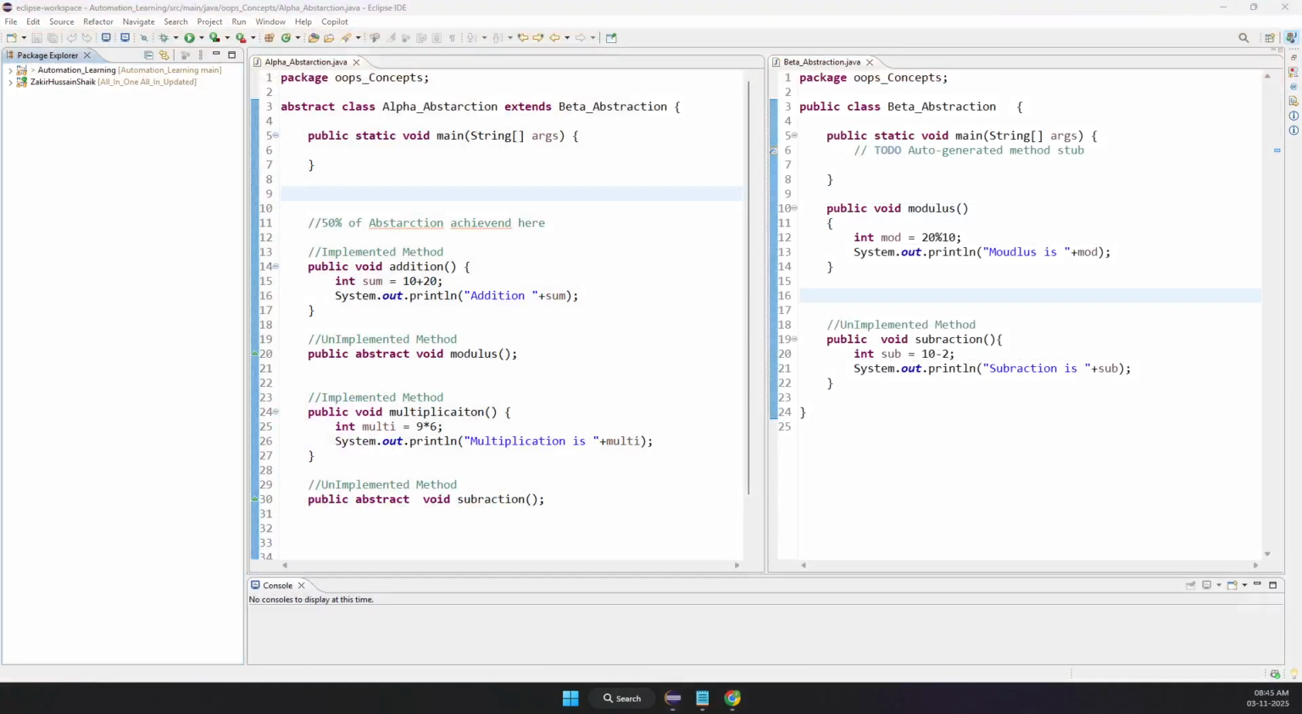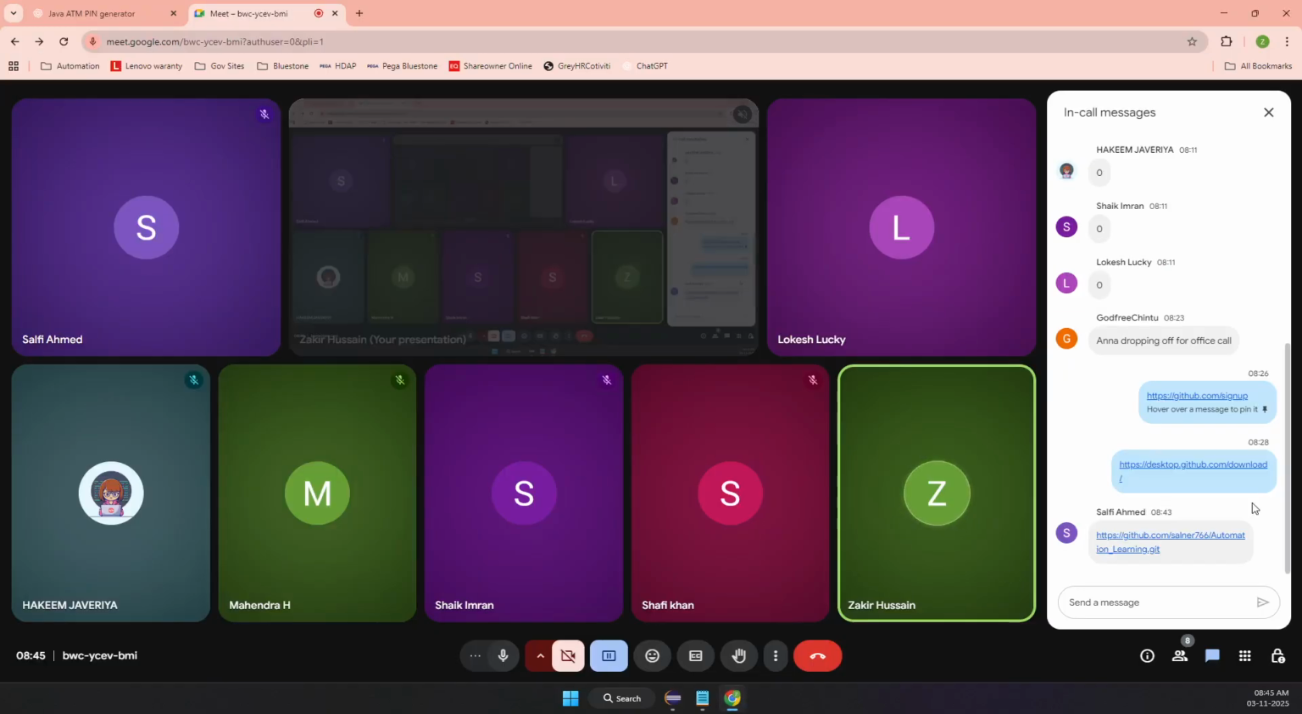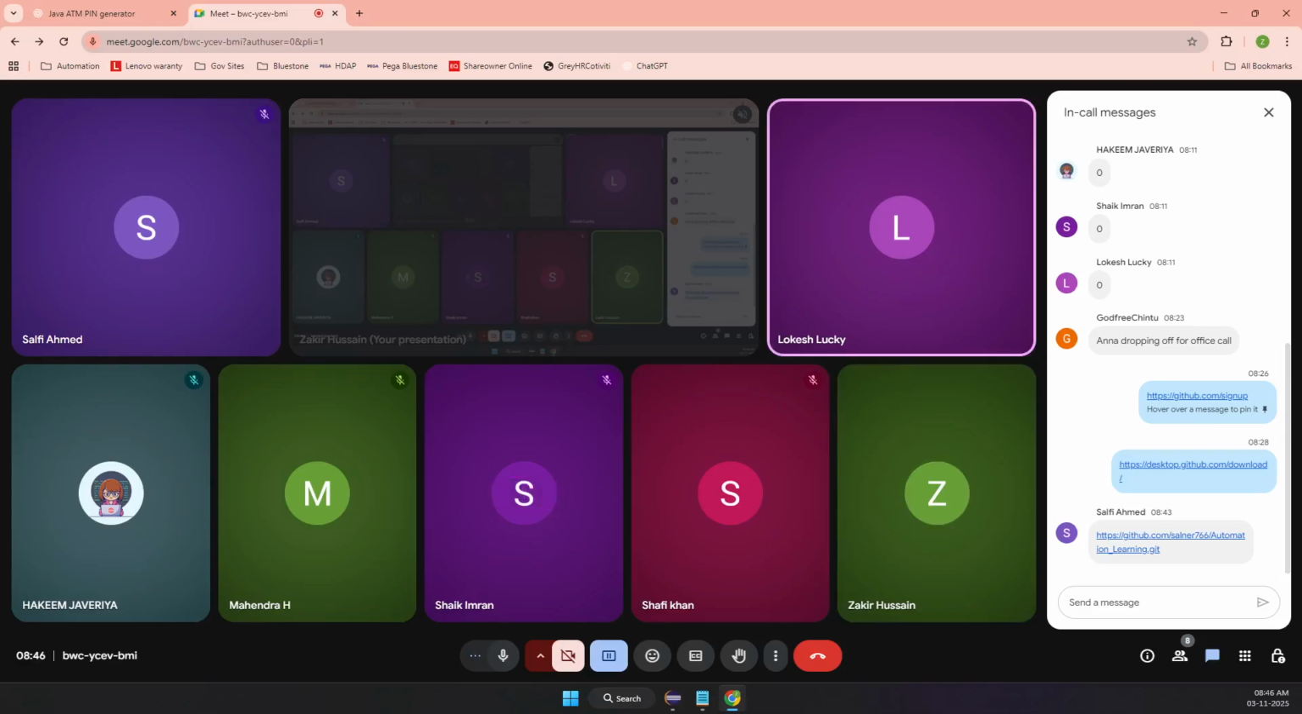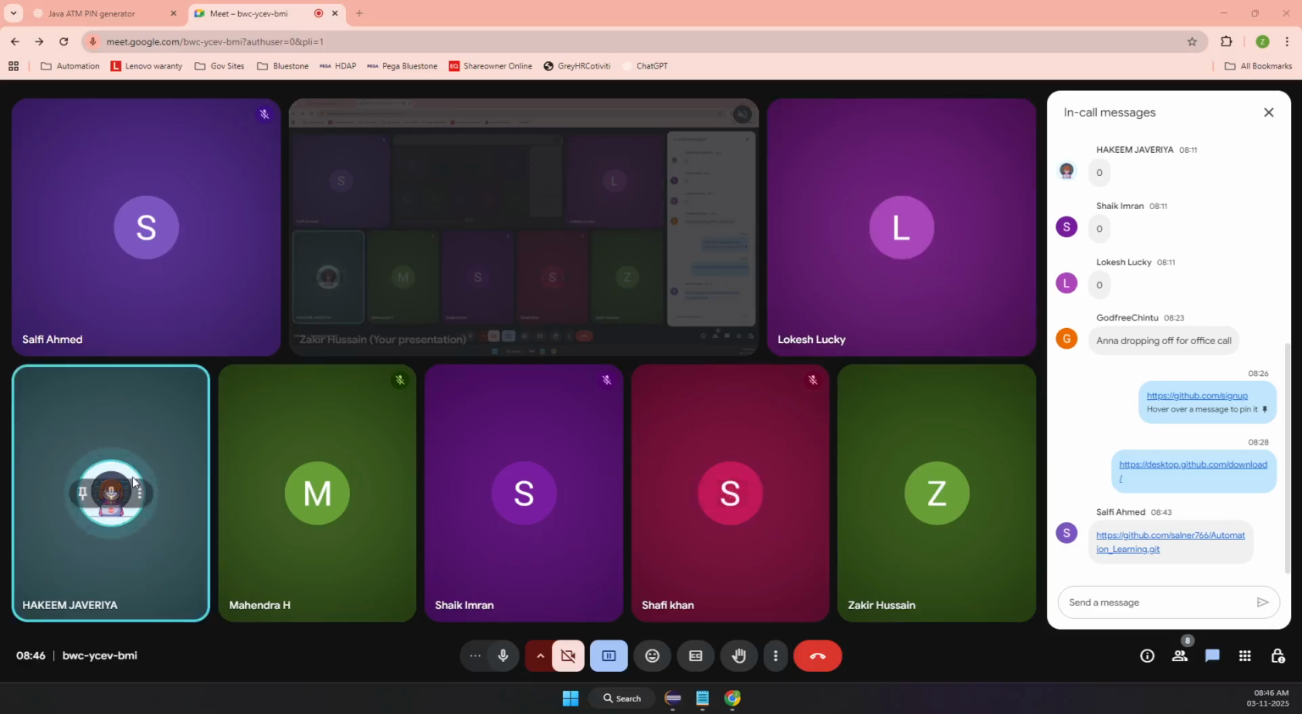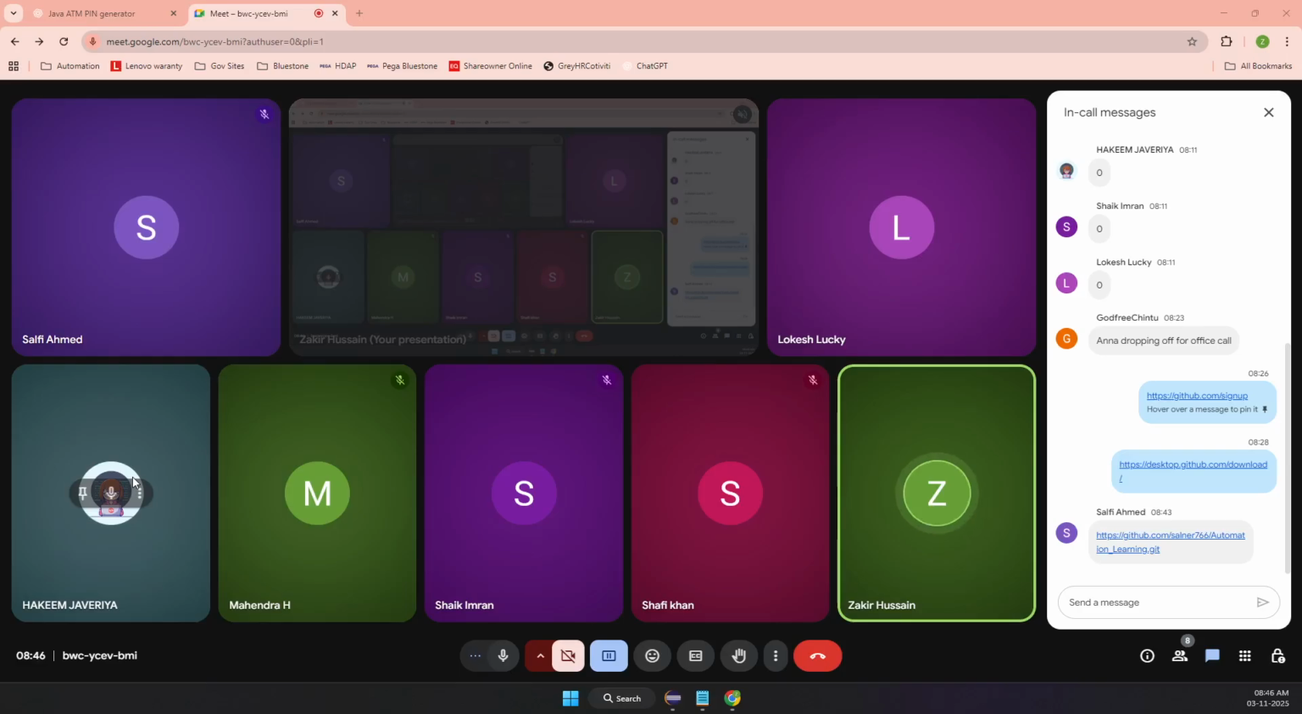Good. Zaveria, were you able to upload your code, or do you need any help? Okay, just give it a try. Meanwhile, I'll help out with this. So Shelfie, you can drop off. Lokesh, you stay back. Those who are having issues, please stay back. Mahendra, share your screen.